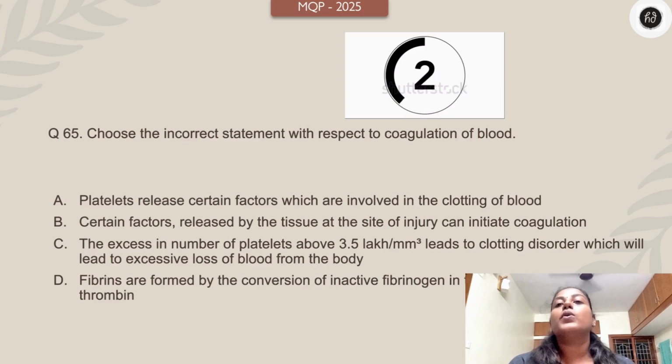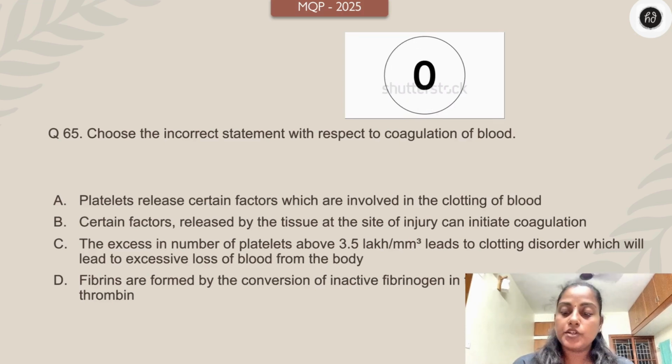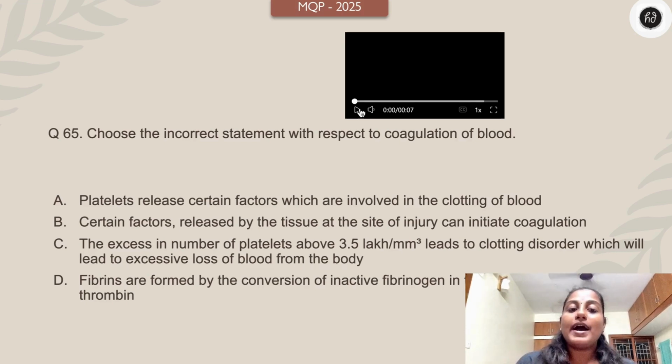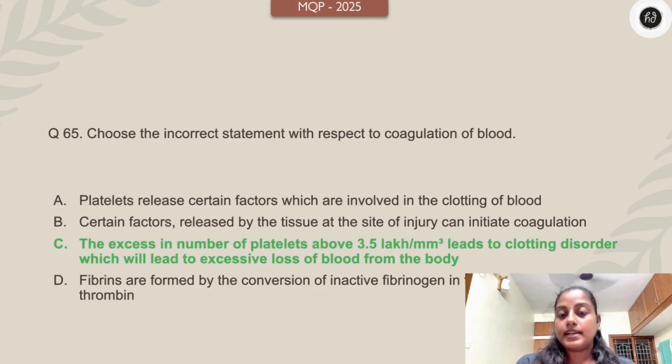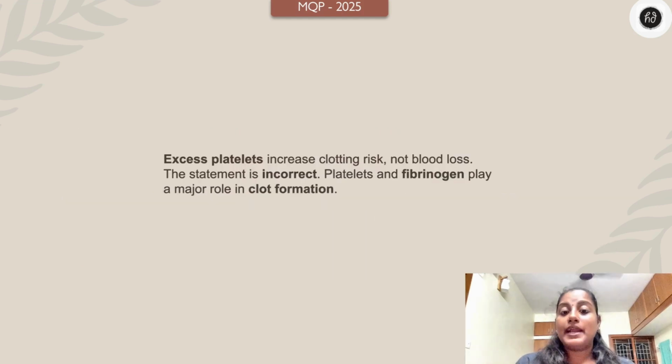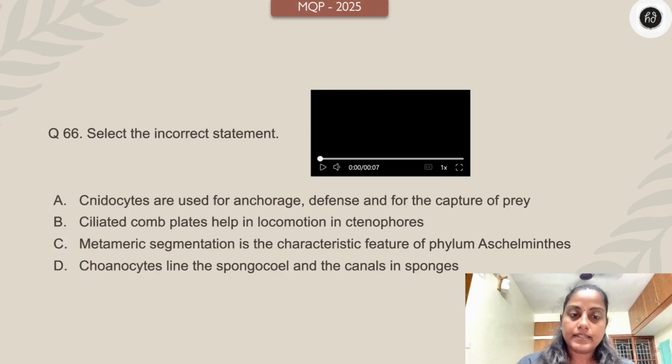Why do you think the blood coagulates? Children, basically you have to pick the incorrect statement with respect to coagulation, the wrong statement. The wrong statement is definitely C. When there is excess platelet, it will lead to clotting risk, not blood loss. That's why it's the wrong statement.